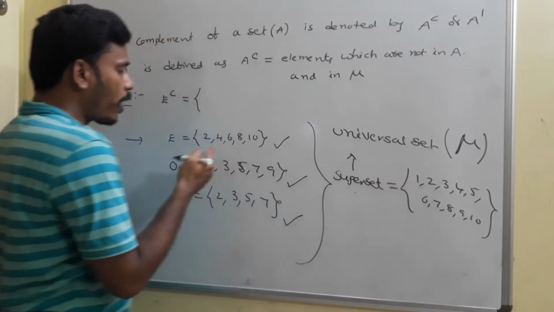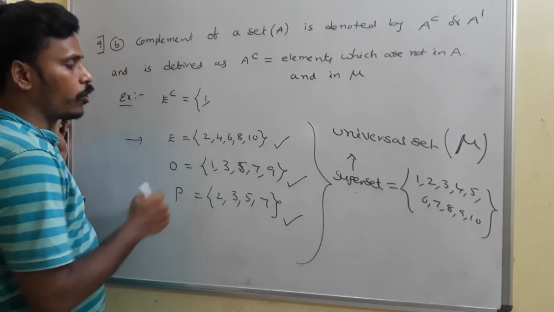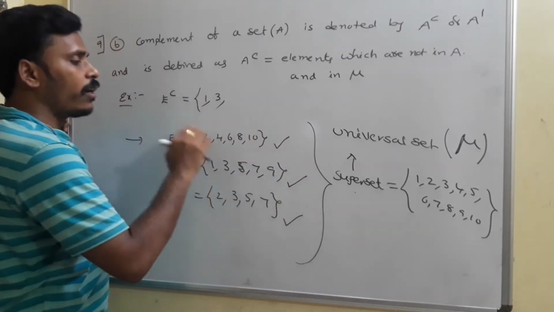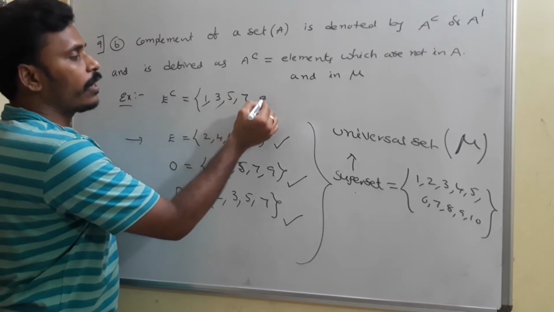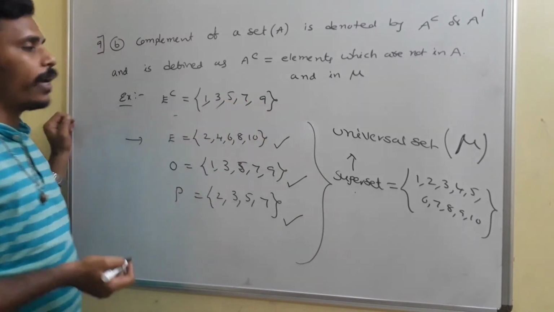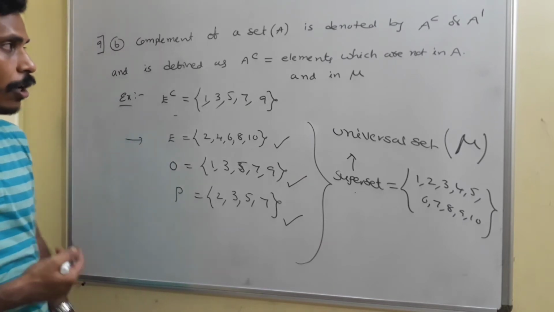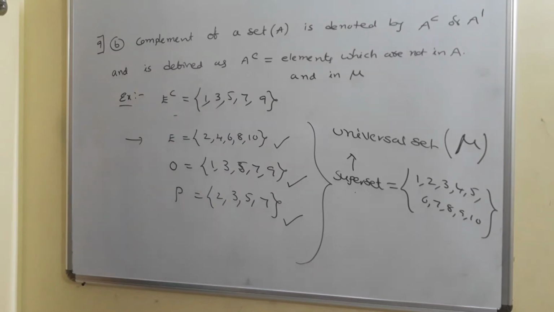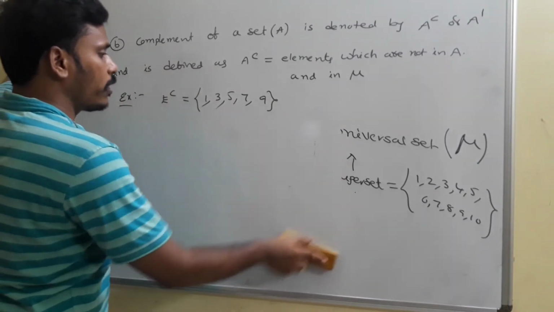1 is not in E, so take that 1. 2 is in E, just leave that 2. 3 is not in E, take that 3. 4 is there, just leave it. 5 is not in E, take that 5, then 7, and then 9. This is E complement. In a similar way we can write the complements for the remaining subsets also. Just have a look. This is E complement for this example.